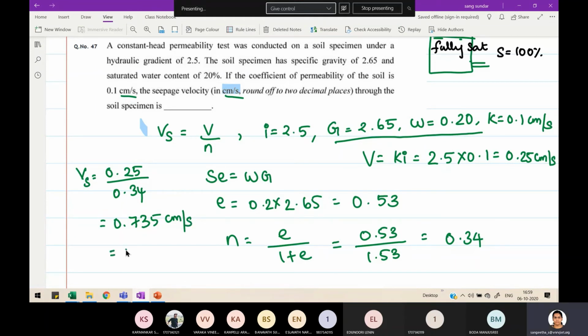So 0.74 is okay. Fine. Is it okay? Okay, ma'am. Shall we move on to the next problem? So it's simple only, but you need to remember all the relationships. That's what matters.